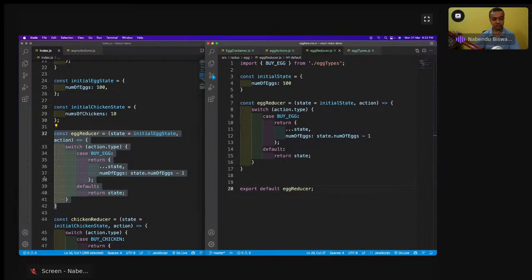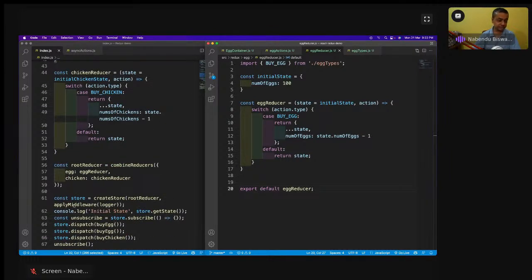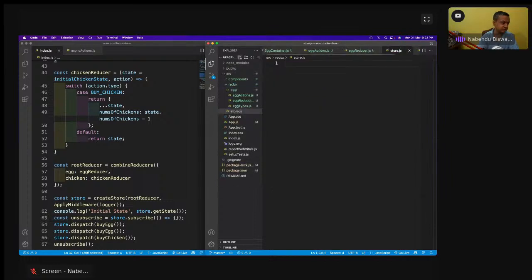Okay, so now the time is for the store. The store was also here in the same file, but we are going to have this in a different file, and we are going to have a common store. Soon we are going to sell chicken also, so we are going to have a common store. So in this Redux folder, I'll come and I'll do store.js.